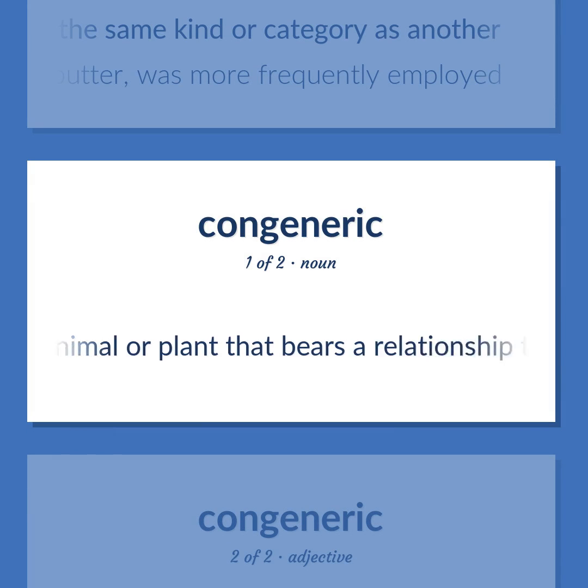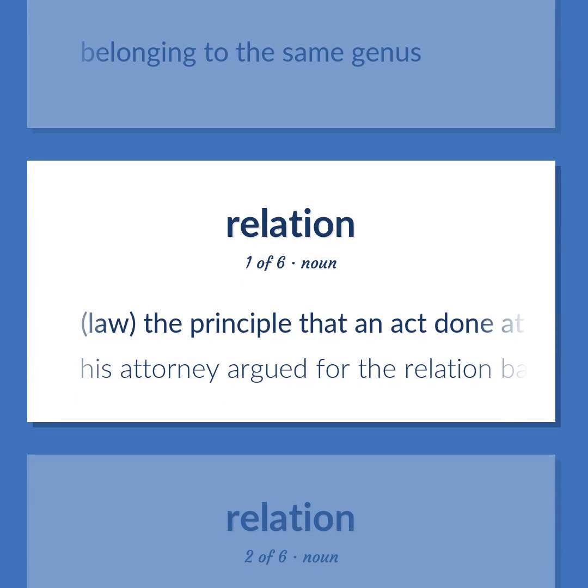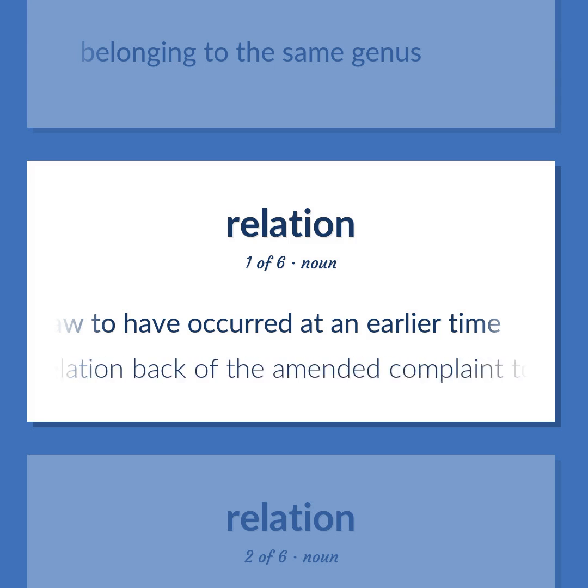An animal or plant that bears a relationship to another, as related by common descent or by membership in the same genus. Belonging to the same genus. Law: the principle that an act done at a later time is deemed by law to have occurred at an earlier time. His attorney argued for the relation back of the amended complaint to the time the initial complaint was filed.